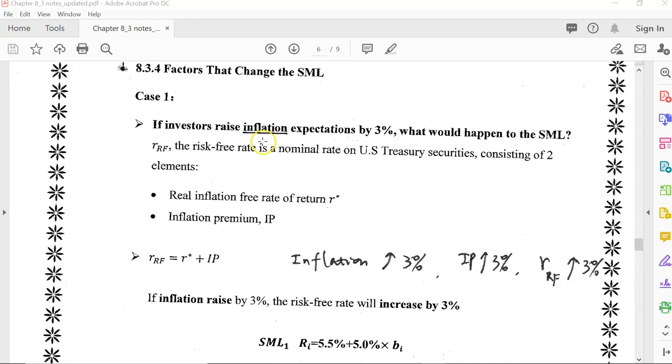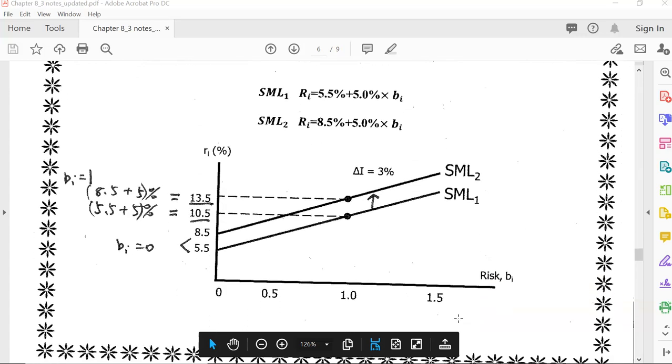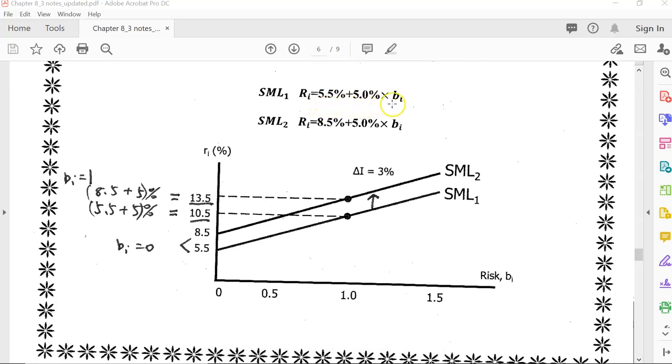Here we're assuming investors raise inflation expectations by 3%, which means IP will increase by 3%. So our risk-free rate will increase by 3%. Our SML would change from RI equals 5.5% plus 5% multiplied by beta to our new SML, SML2, RI equals 8.5% plus 5% multiplied by beta, because our risk-free rate increases by 3%. So it goes up from 5.5% to 8.5%.